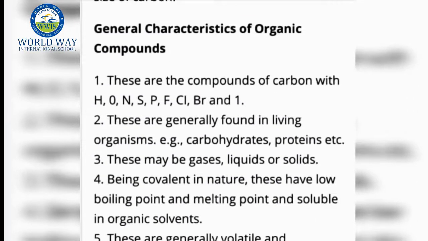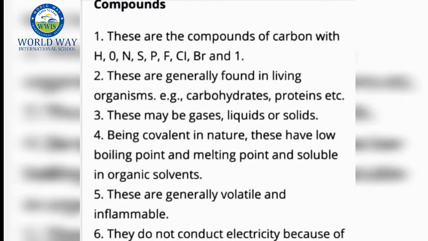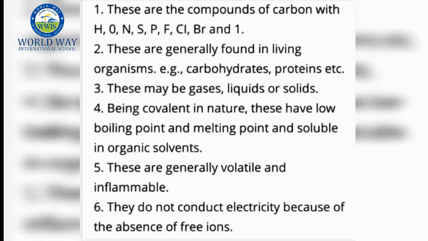Now let us understand the general characteristics of carbon compounds. These are the compounds of carbon with hydrogen, oxygen, nitrogen, sulfur, phosphorus, fluorine, chlorine, bromine and iodine. They are generally found in living organisms. They may be gases, liquids or solids. Being covalent in nature, these have low boiling point and melting point and are soluble in organic solvents. They are generally volatile and inflammable, and they do not conduct electricity because of the absence of free ions.